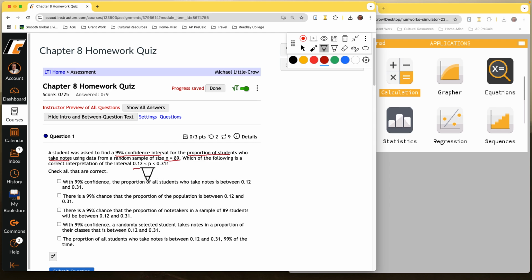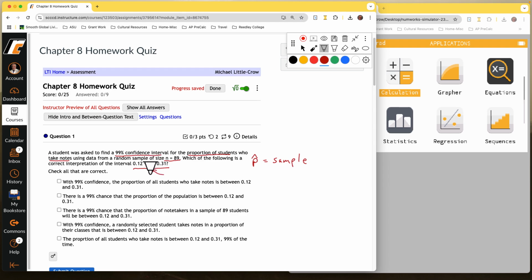Now notice this P here, this is the proportion for the population. If it were for the sample, they use P hat. So we know this interval is talking about the population. And we have a 99% confidence.